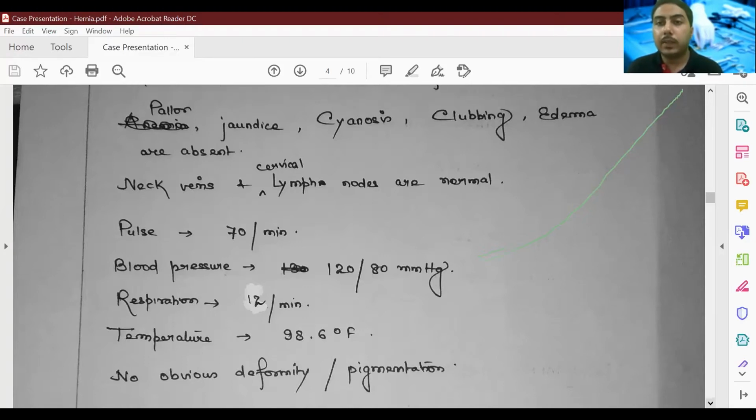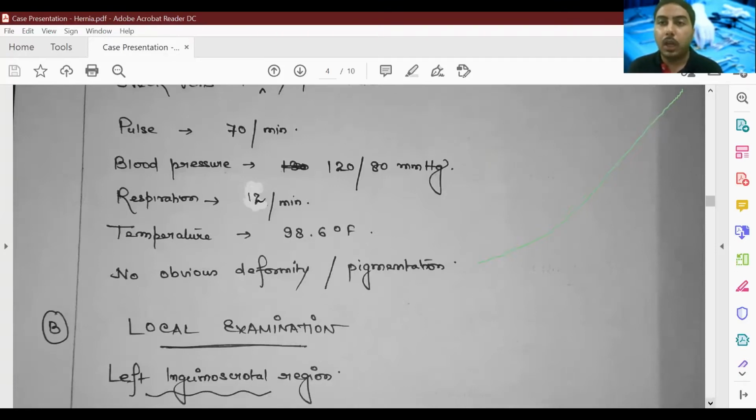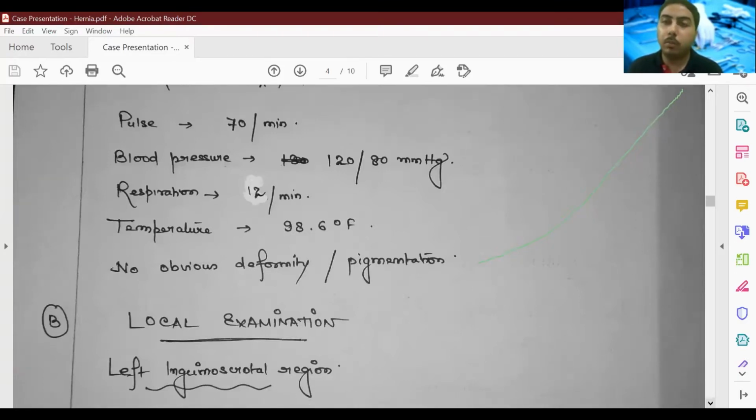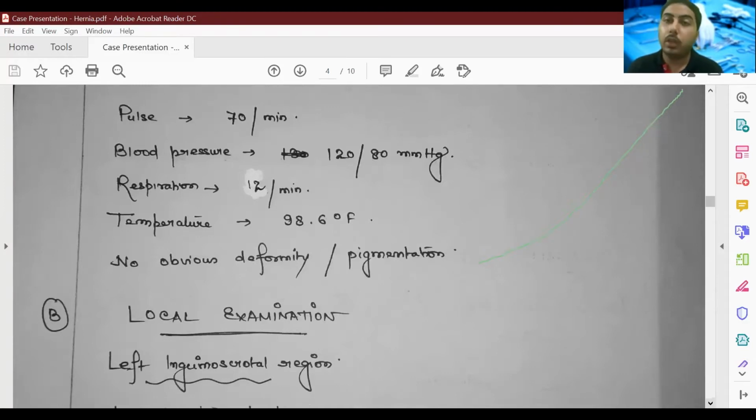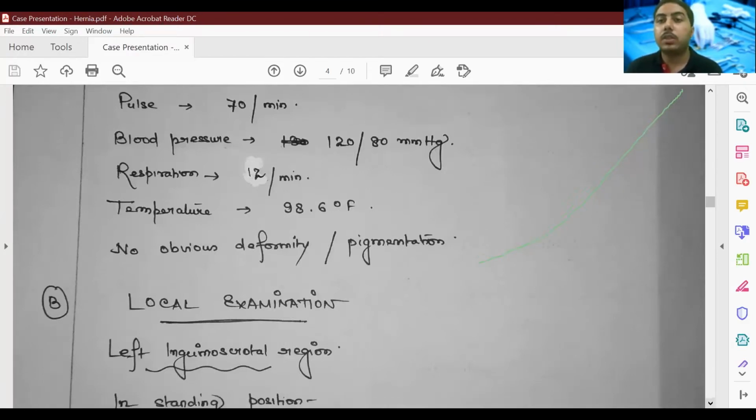Next, the vitals like pulse, blood pressure, respiratory rate. It should be respiratory rate, ideally, not respiration, and temperature. If you have a thermometer, you can measure the temperature. If you don't, you may write that temperature is not raised. Don't write it's normal. You can write it's not raised, and there is no obvious deformity or pigmentation